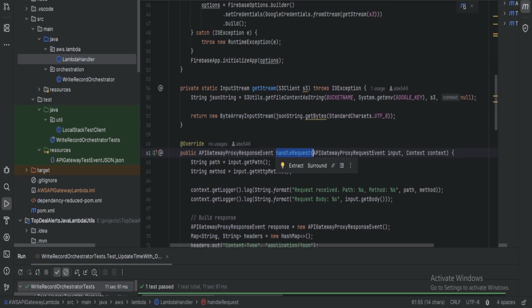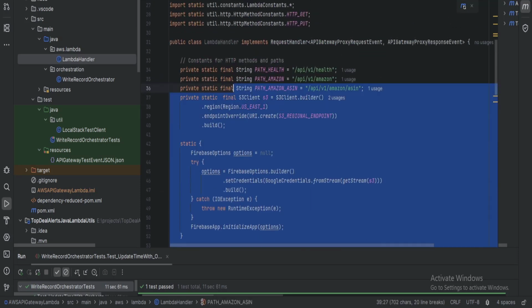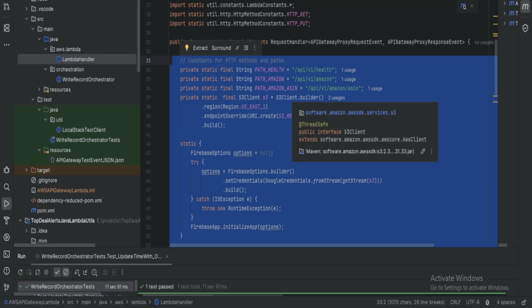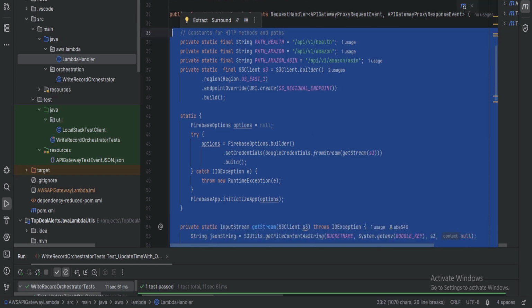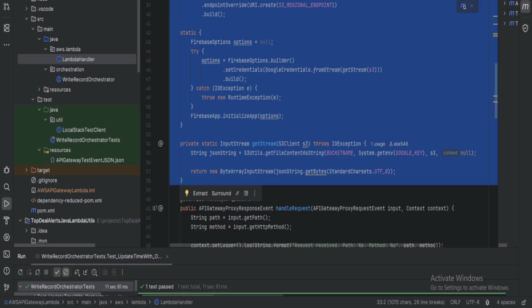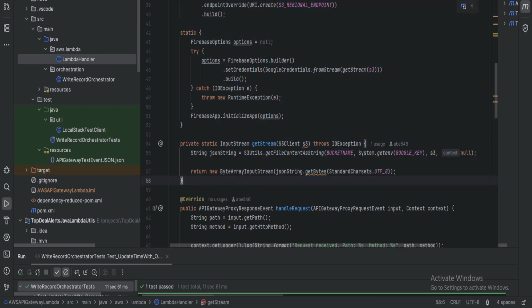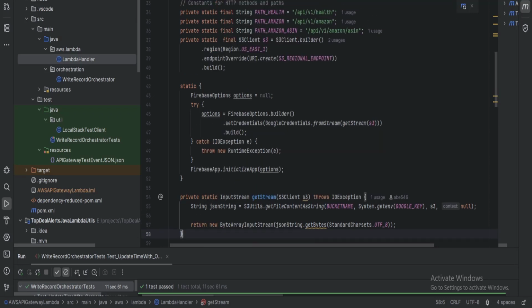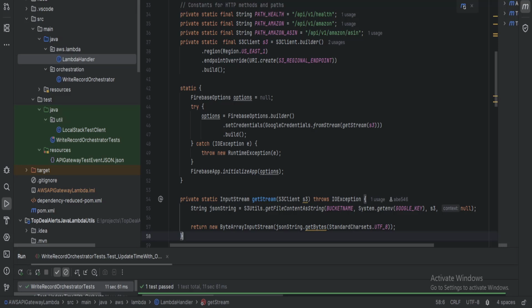But your init can actually do a lot more than your handle requests. As a matter of fact, it can do so much more that AWS has now started charging people money for your init state, because people are getting around the Lambda cost by doing a bunch of processes in the init state and not in the handle request state, which basically is kind of sort of gaming the system. It's a good design strategy, but from AWS perspective, if 90% of compute is an init and they're not charging you, you're basically getting ripped off. So what's happening here that I changed, the big change, is that I had two things that I did that made a huge difference.